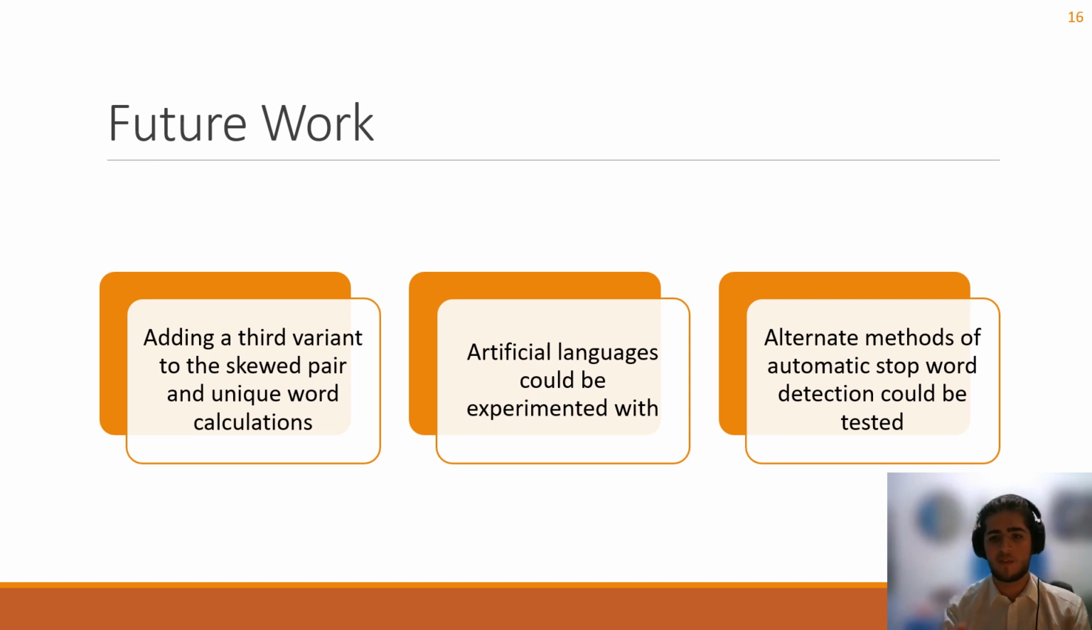And moreover, artificial or constructed languages such as programming languages and conlangs could be added to see how they perform with this metric. And lastly, one could conduct further experimentation with using alternate methods of stop word detection rather than just frequency. And on top of that, methods such as TF-IDF could also be applied to these texts to filter out words depending on their relevance to the document.